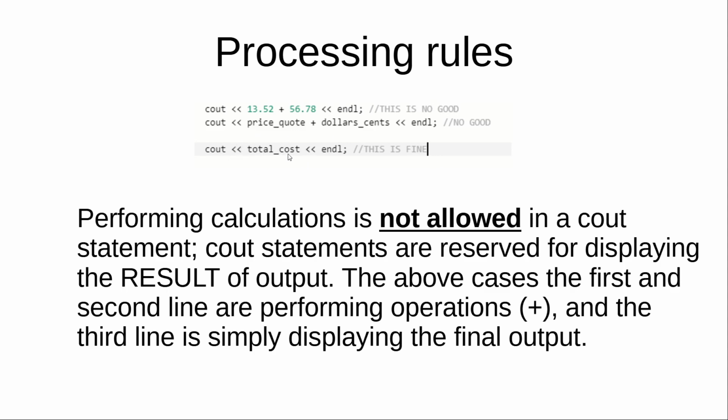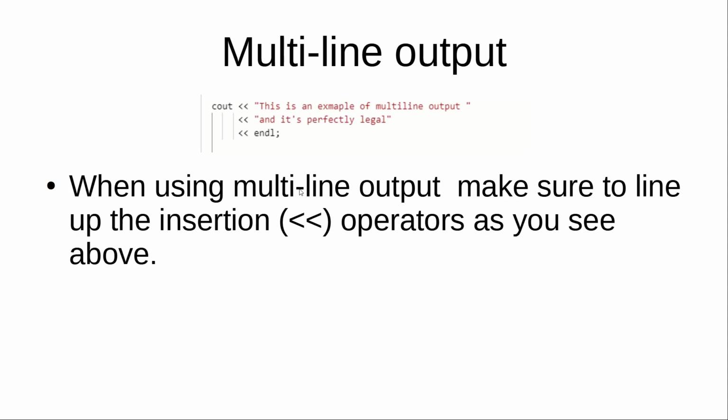You're displaying the final output, total cost. You probably added a couple numbers up there, whatever you did. But you're not doing any processing here. This is wrong because we're doing processing here, and this is wrong because we're doing processing here. You will never be allowed to do this. If I see this, you will have points deducted. So please don't do that. It'll make your code very hard to read.